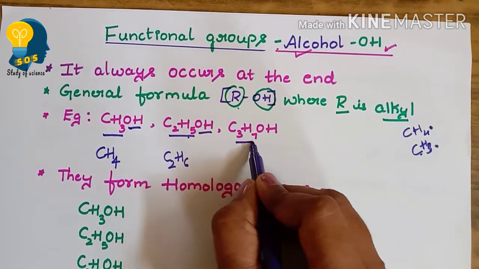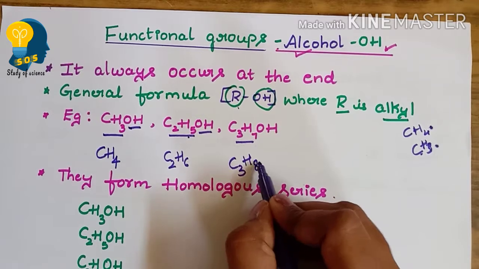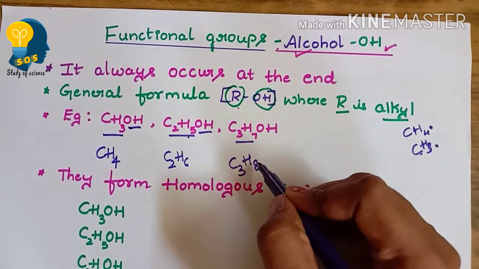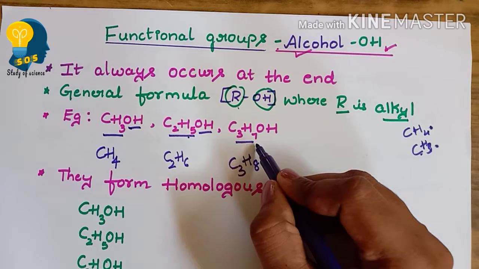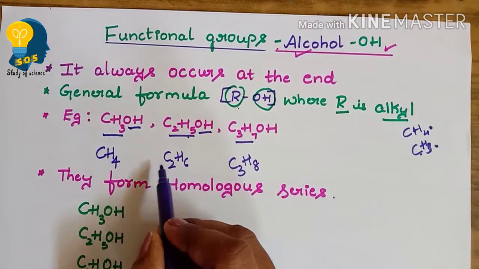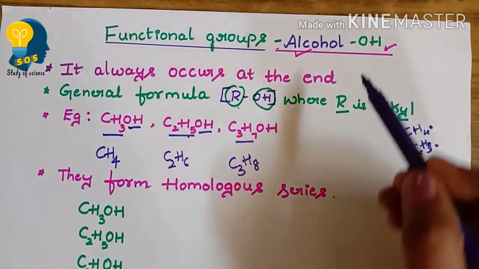Another example is C3H7. C3H7 comes from C3H8, that is propane. From propane, an alkane, if we remove one hydrogen, it becomes C3H7, so we get C3H7OH. Clear? This is how we write the examples for the functional group alcohol.